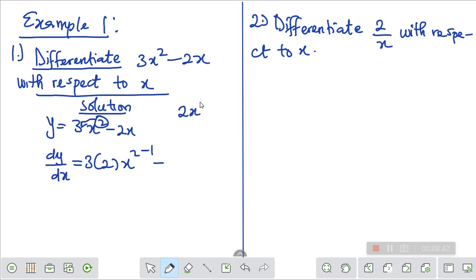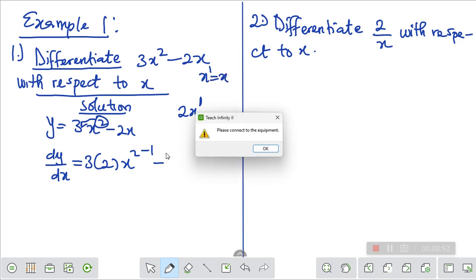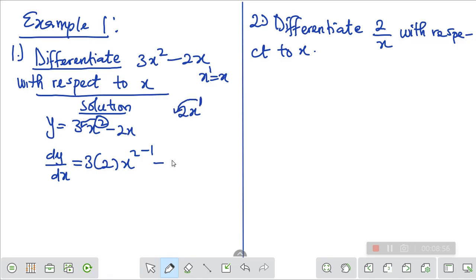This 2x actually has a power. The power is 1. Why is it 1? Because x raised to power 1 is the same thing as x. So here, what you are going to bring down is 1. 1 times 2 times x raised to power 1 minus 1.